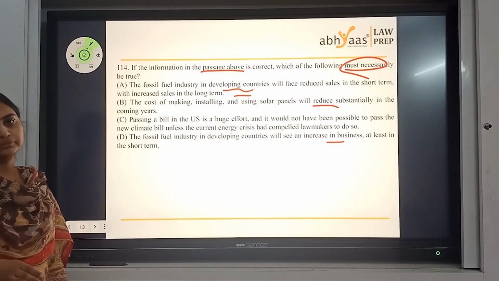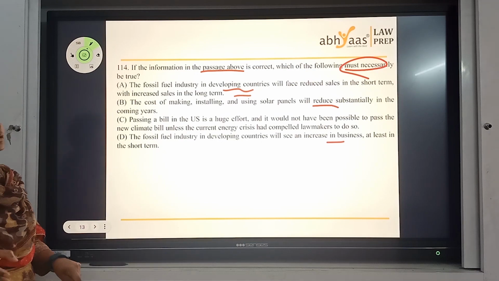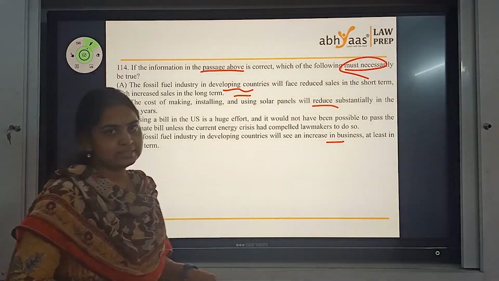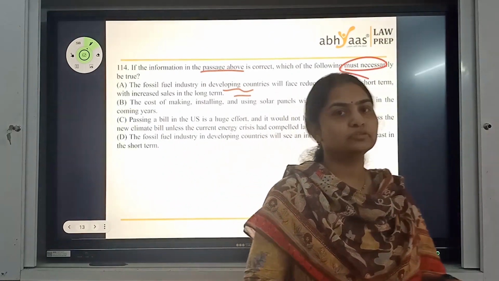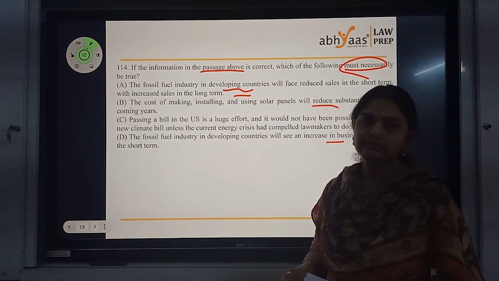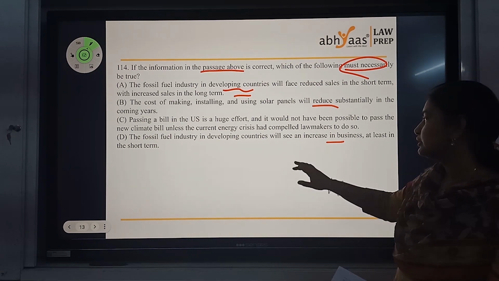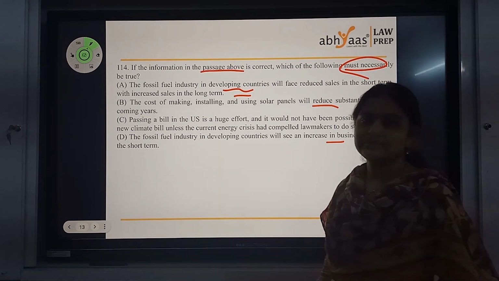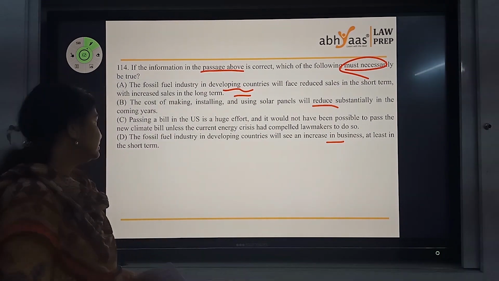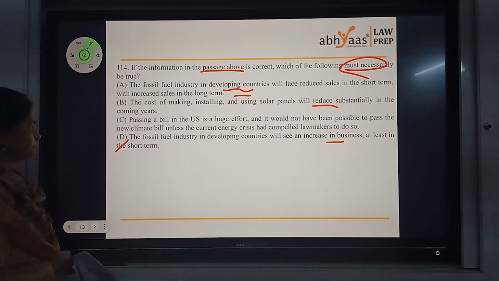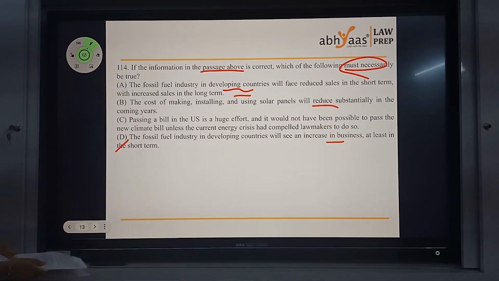Now, if the carbon footprint is completely left for the developing countries, and if the developing countries focus on the demand and try to meet its supply demand kind of a scenario, definitely we might see an increase in the business there. So this could be my answer here. Okay? So D could be my answer in this case.